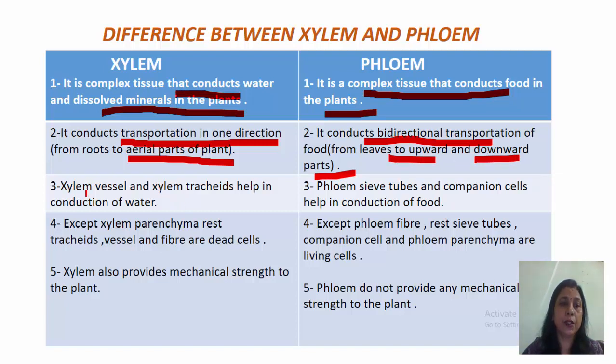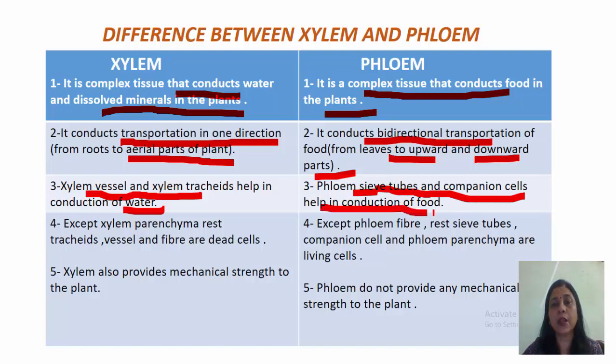Now, the third difference is that xylem vessels and xylem tracheids help in the conduction of water, whereas in phloem, sieve tubes and companion cells help in the conduction of food. In xylem, out of the four components, only xylem parenchyma is living. Except xylem parenchyma, the rest, that is tracheids, vessels and fibers, are dead cells.